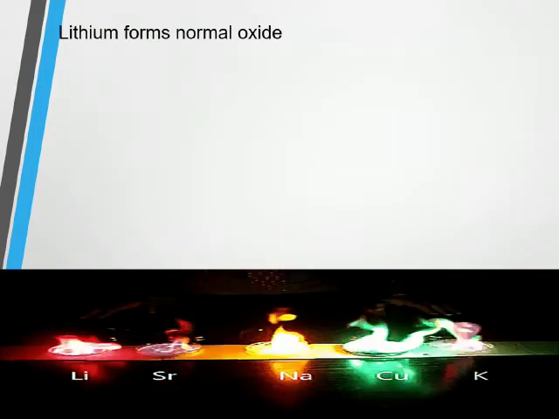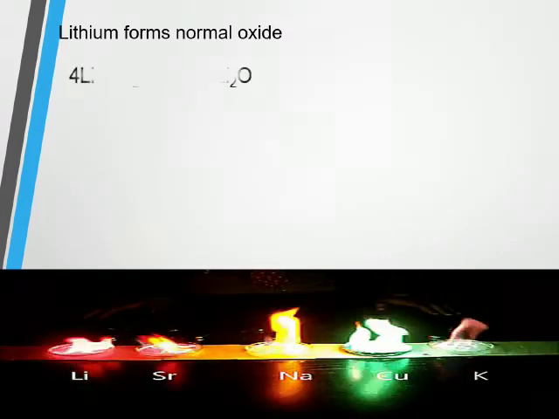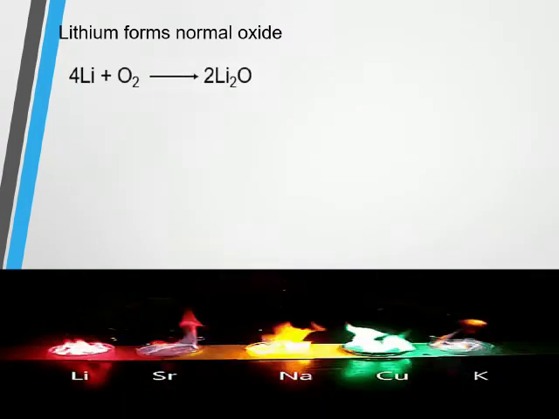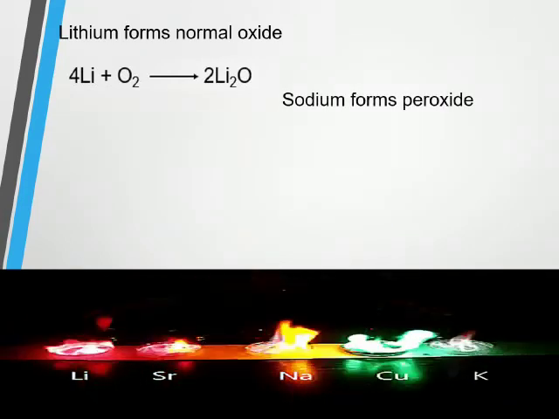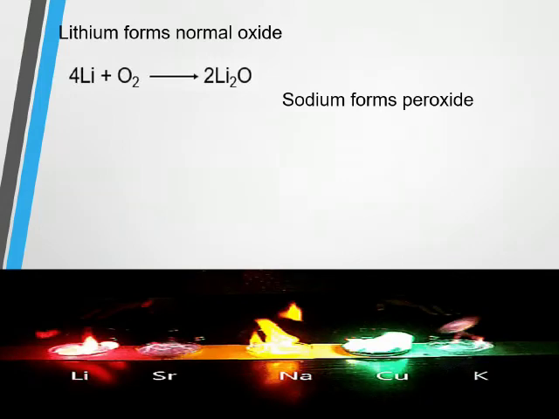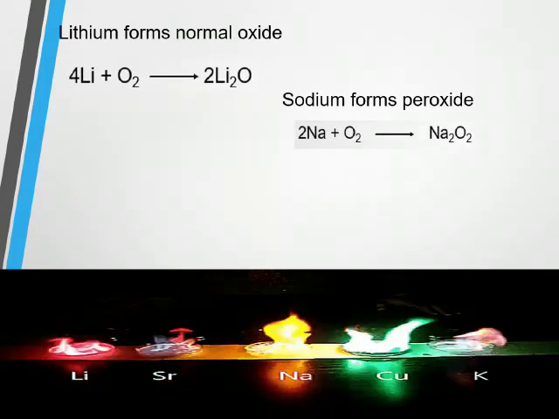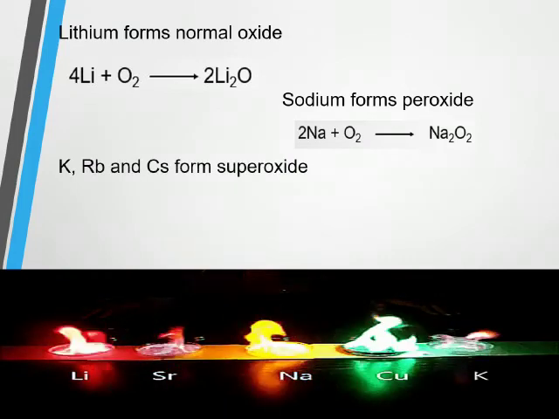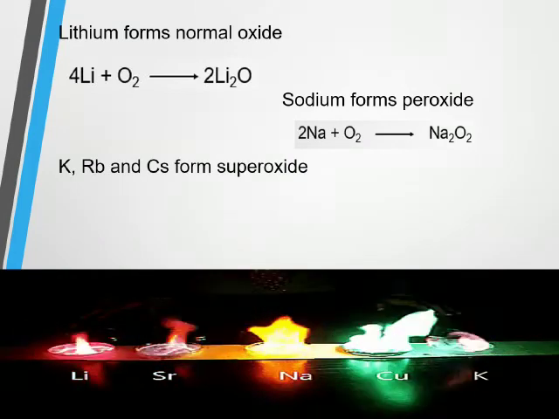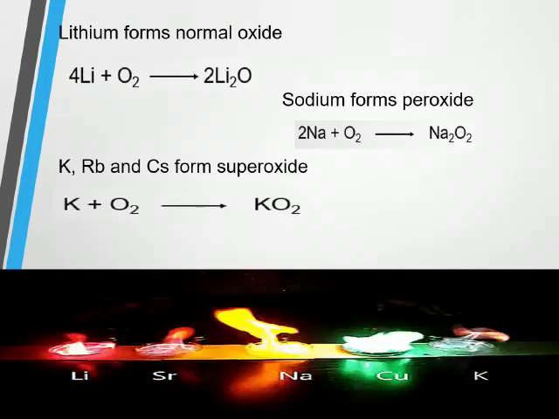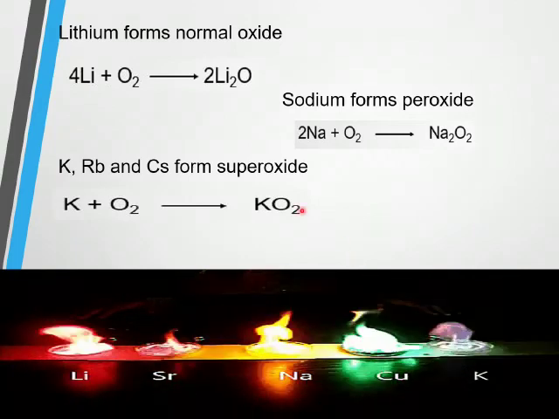Lithium forms normal oxide when it reacts with oxygen. Here is the chemical equation for the reaction. Sodium forms peroxide when it reacts with oxygen. The chemical equation is given here. Potassium, rubidium and cesium form superoxide when they react with oxygen, as shown in the chemical reactions below.